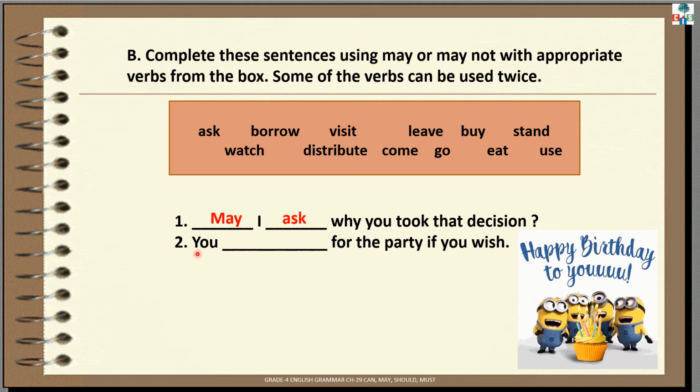Yes. Next, you dash for the party if you wish. You may come. You may come for the party if you wish. So, like this, try to do this exercise.